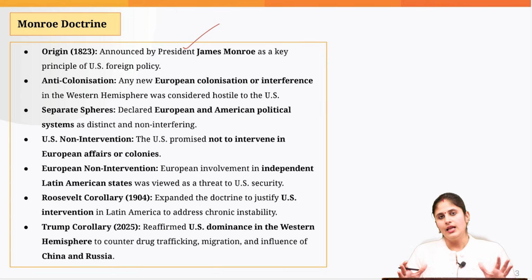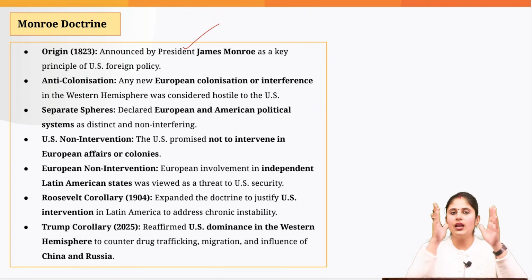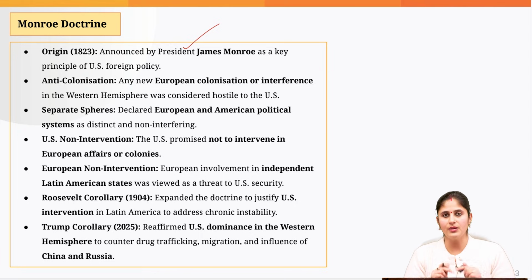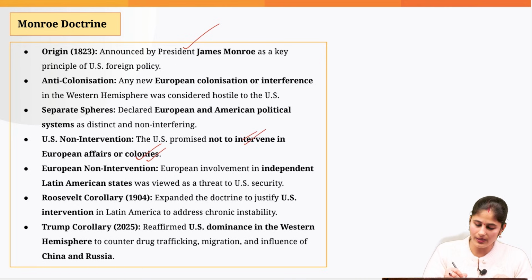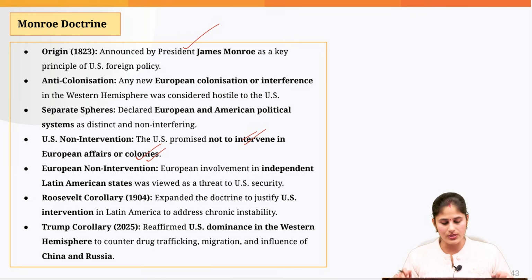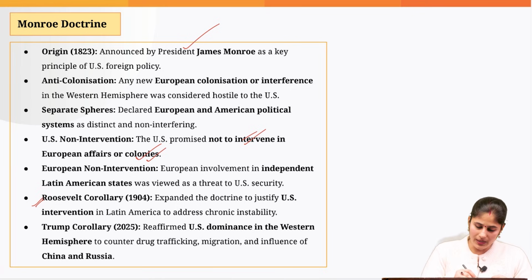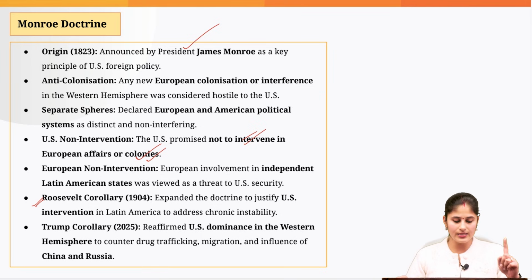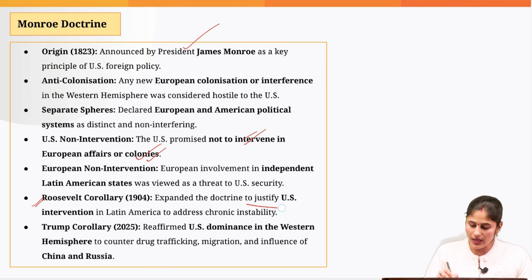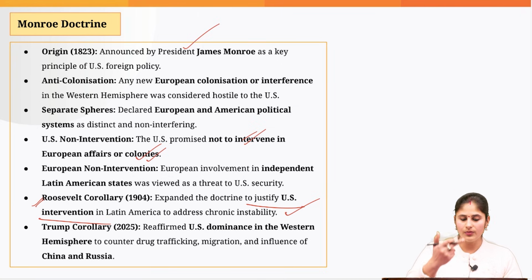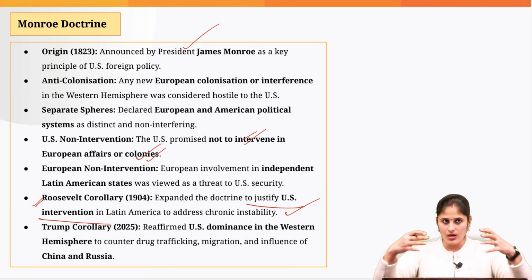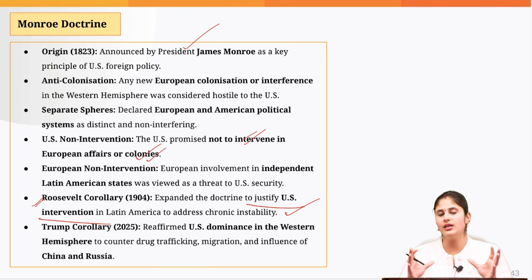And it clearly stated that the European countries are not allowed to exert influence when it comes to the Western Hemisphere, because that is a zone of US influence. And in return, the US promised that if you don't interfere in this Western Hemisphere region, we would also not be intervening in European affairs. Okay, that's a promise. Now, going by this particular doctrine, what President Roosevelt did was actually justify US intervention in the Latin American countries, taking reference to this Monroe Doctrine, because the US has to establish its influence in the Western Hemisphere.